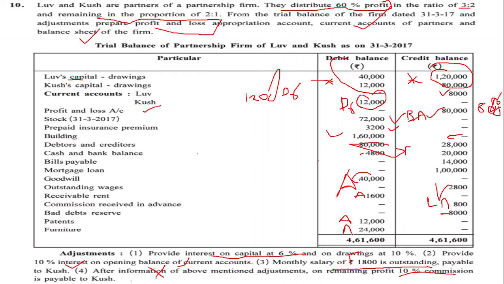It is also our asset, so it will be in the balance sheet, asset side. Students, now we will be placing all the respective figures in our accounts, and then we will be solving the adjustments. I will be ready with the second part with the ready figures. Thank you.